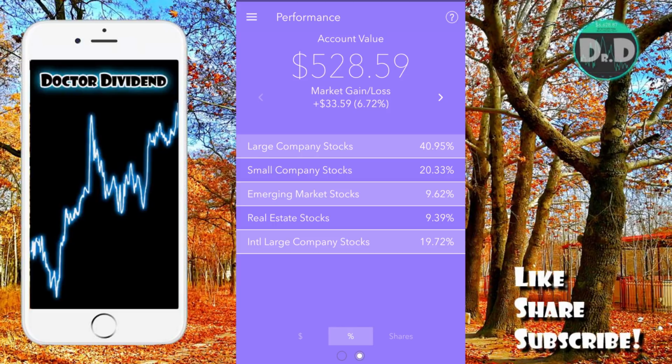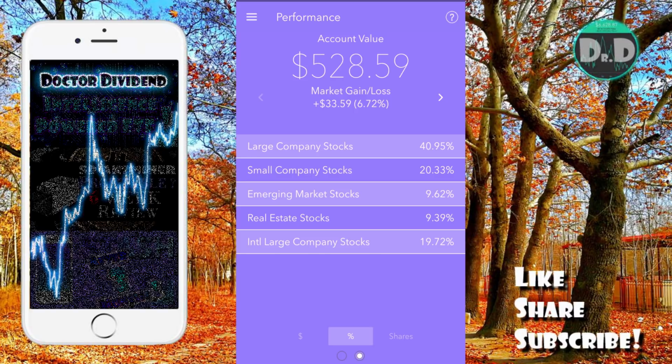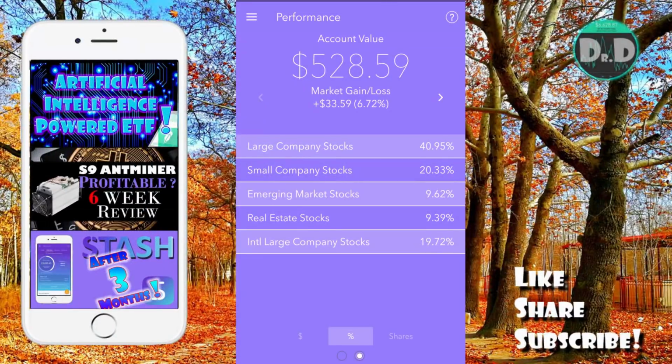But again, the underlying investments you cannot pick or choose. I can't say I want to put, for example, 80% of my money into large company stocks and 10% into small company stocks, and the rest in other areas. You cannot do that. You can only go into 5 different risk level areas, and then it will do all of the investment for you. So 5 different areas, allocations a bit different between the 5 different areas, but that's it. There's no more hands-on with this particular application.